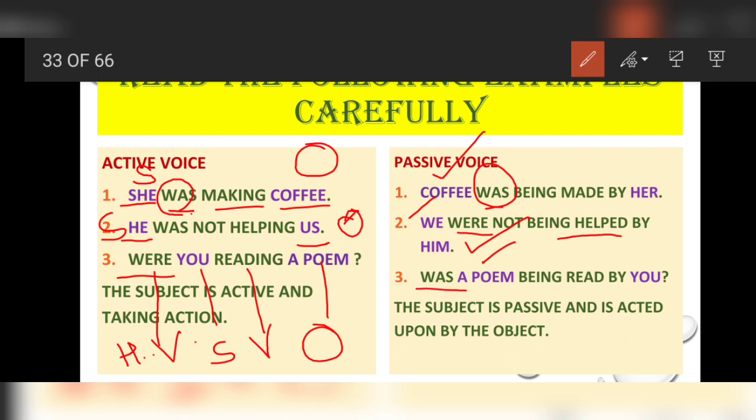Because a poem is singular, so was will be used. Was a poem being read by you? Dear students, you remains you, as we have already discussed, whether it is in the passive form or in the active form.